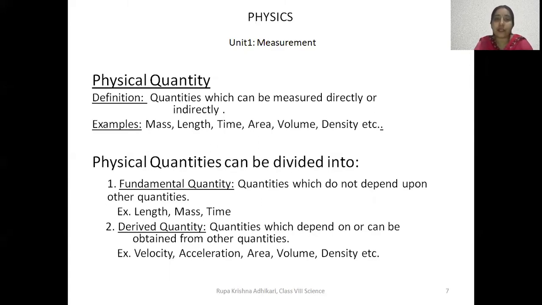So physical quantities are those which can be measured, and they are divided into two types, fundamental and derived. Fundamental means those which do not depend upon other quantities, and derived means those which depend upon other quantities, like area, volume, velocity, acceleration, etc.